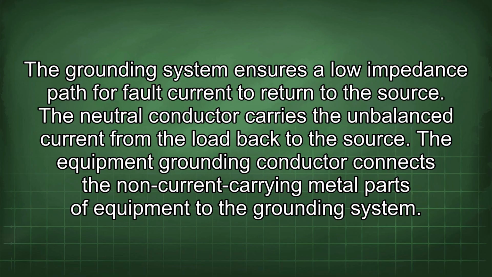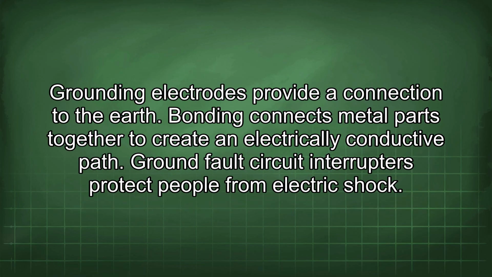The grounding system ensures a low impedance path for fault current to return to the source. The neutral conductor carries the unbalanced current from the load back to the source. The equipment grounding conductor connects the non-current carrying metal parts of equipment to the grounding system. Grounding electrodes provide a connection to the earth.